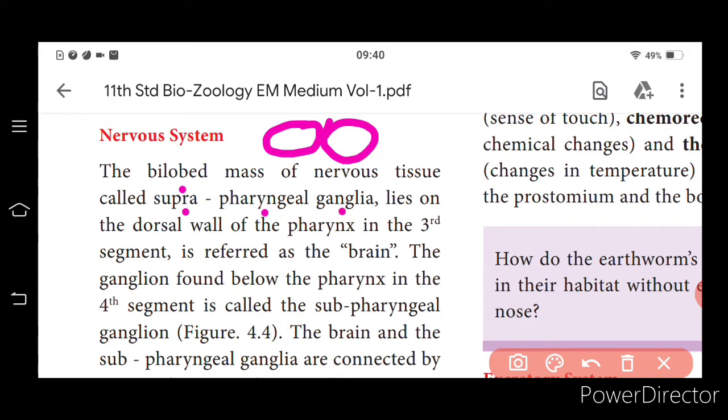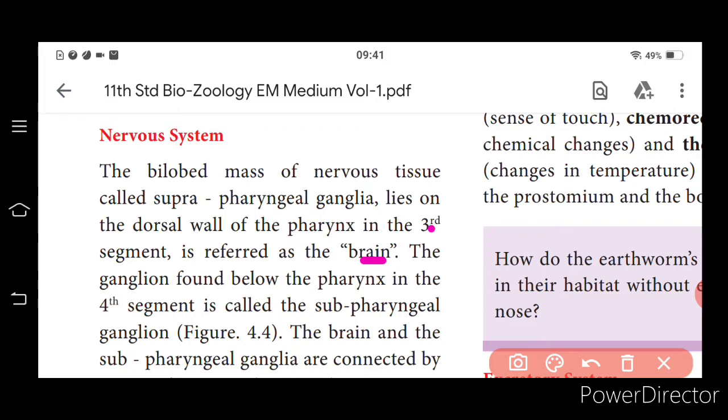suprapharyngeal ganglia. Supra means above, pharyngeal means the pharynx, and ganglia is a mass of nervous tissue. Follow? Nervous tissue, when they come together like this, forms the ganglia. It lies on the dorsal wall of the pharynx in the third segment and it is referred to as the brain. So the brain of the earthworm is present in the third segment. It is a bilobed mass, the suprapharyngeal ganglia.